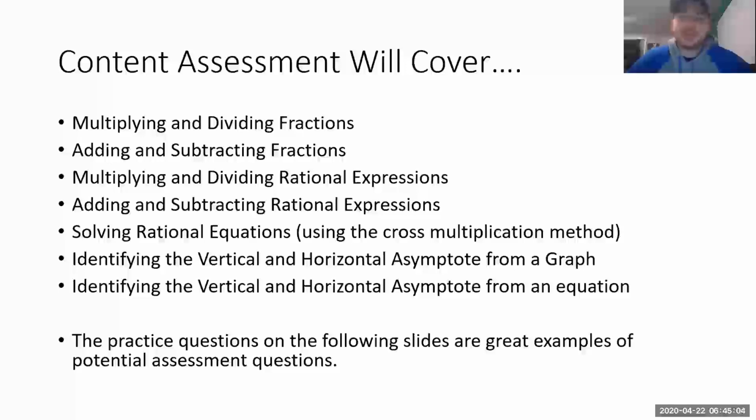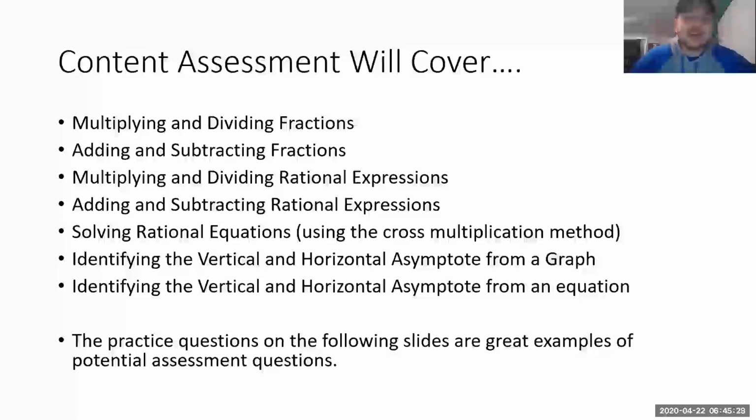The first thing we did was go back to middle school, where we learned how to add, subtract, multiply, and divide fractions. All of those things are going to be on there. You need to be able to convert mixed numbers to improper fractions, then add, subtract, multiply, divide, and then simplify. So that's the first couple questions on there.